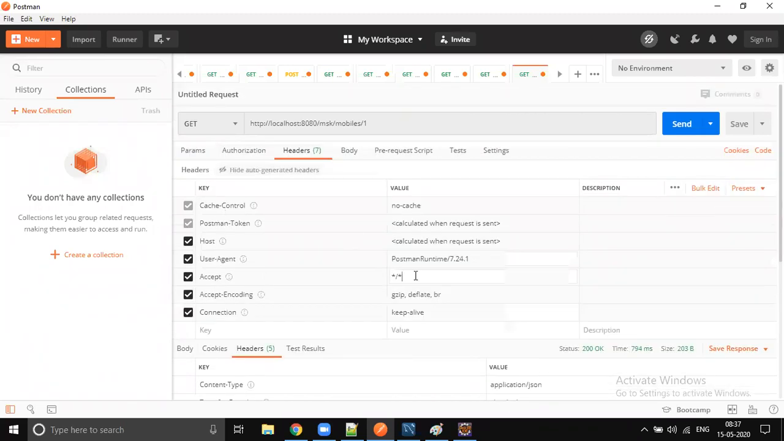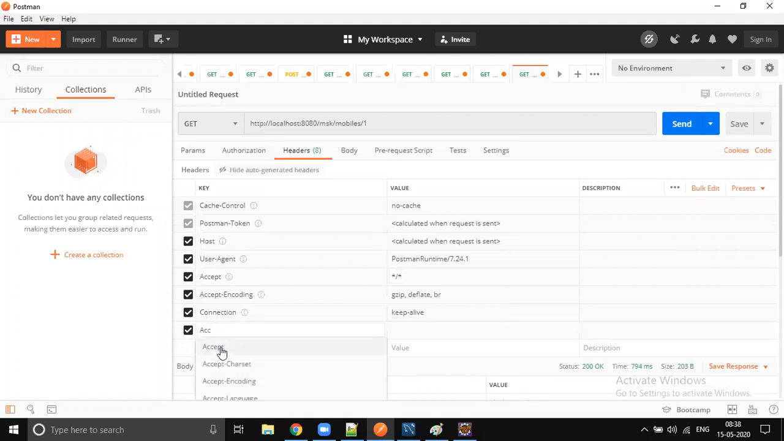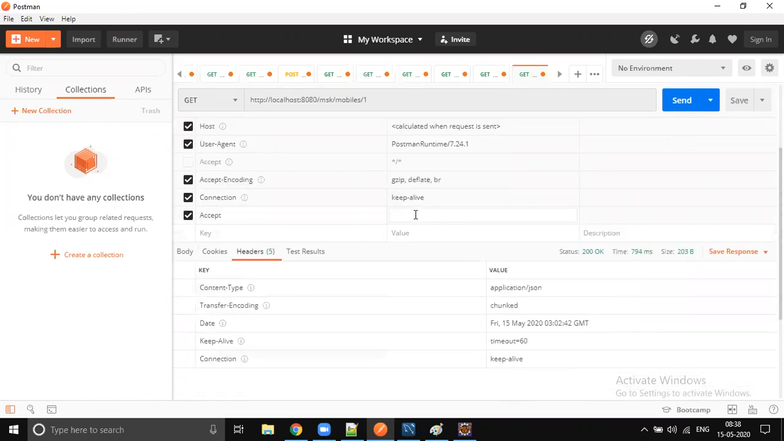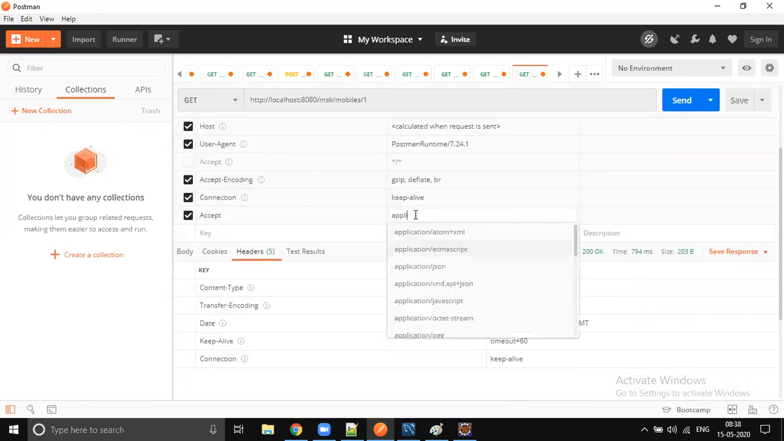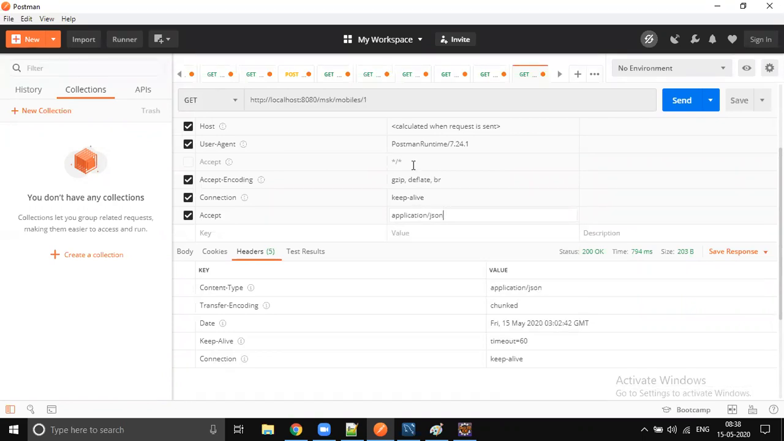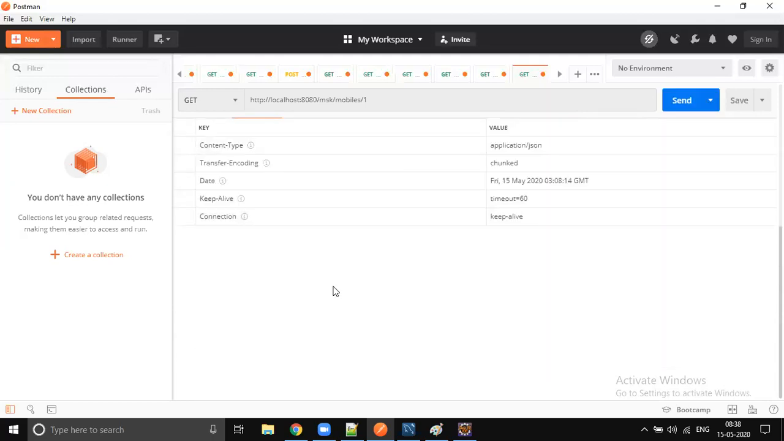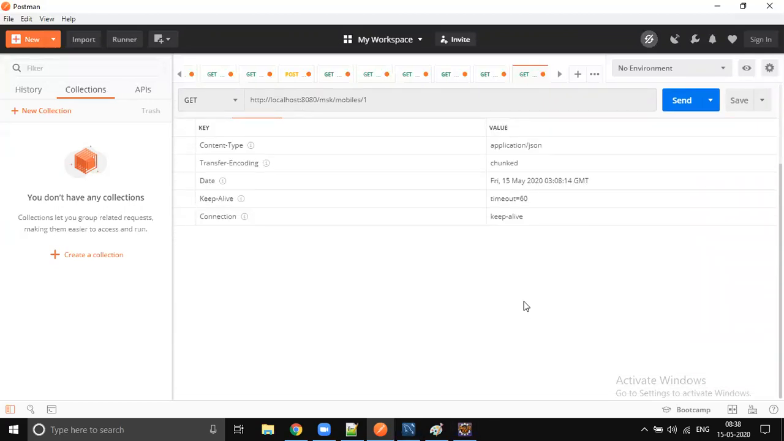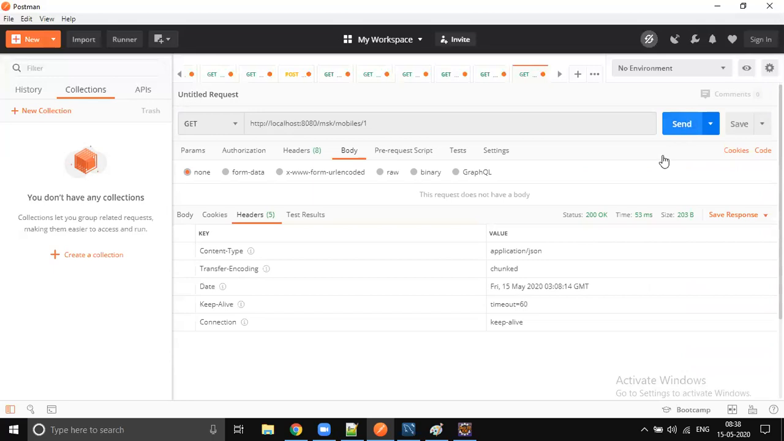Okay, I'm not able to change it. What I will do, I will add one more header parameter, Accept. I will uncheck the old default one, and here I will type application/json. I'm now telling the server, hey, can you please give me the data in JSON format? So when I send this request, you get the data in JSON format. Let me send the request.